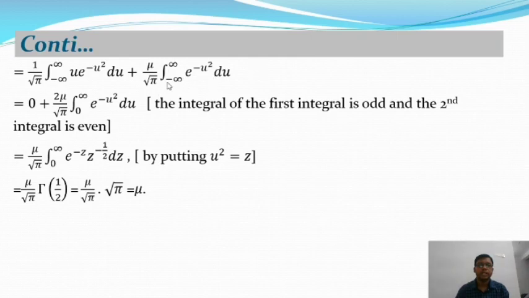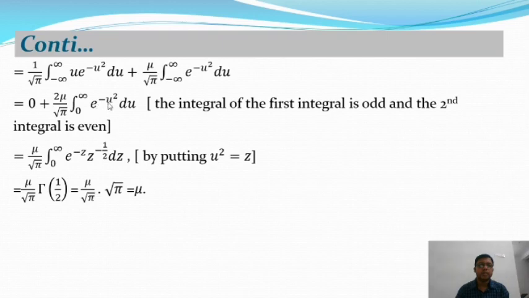But the second integration, where e to the power minus u square is an even function, will give 2 by root pi into the integration over 0 to infinity of e to the power minus u square into du, where the first integral is an odd function and the second integral is even. So therefore the first integral value is 0 and the second integral value is this.